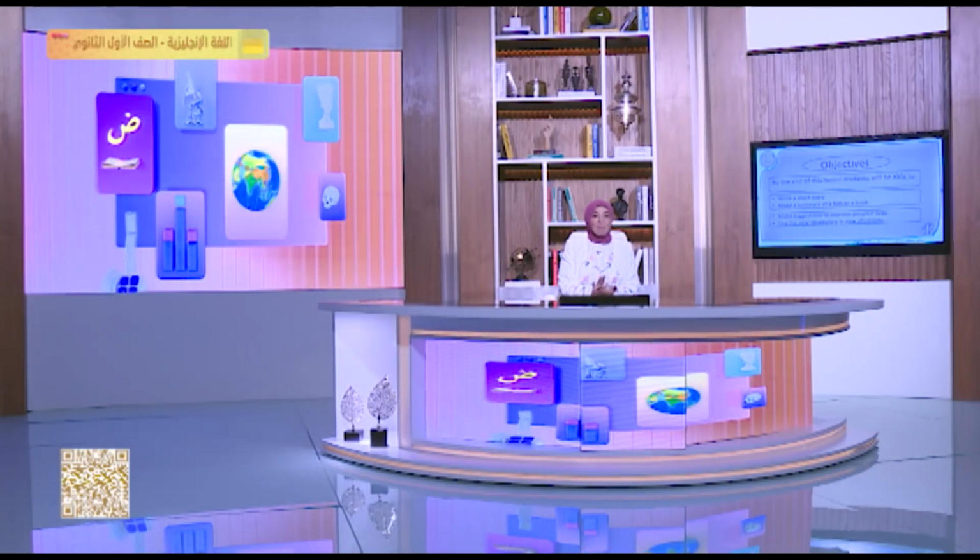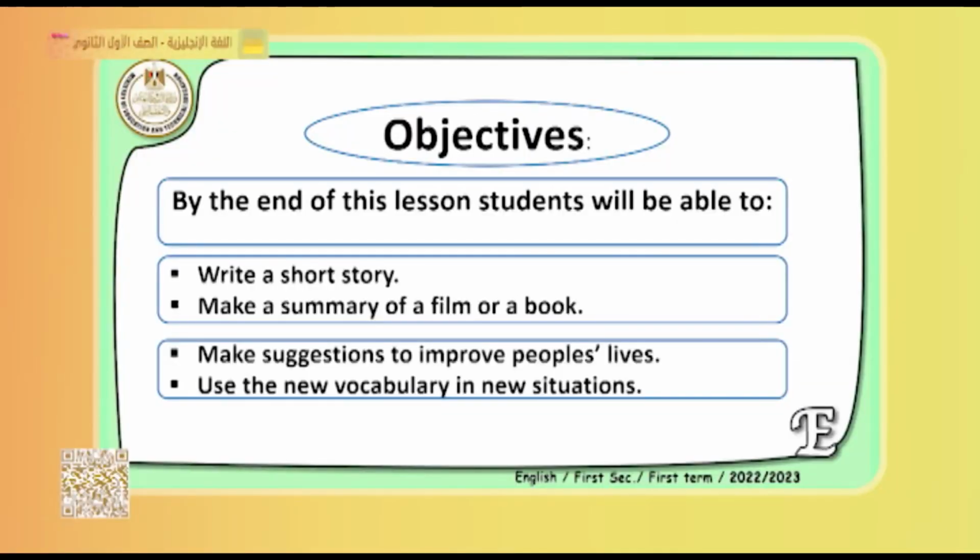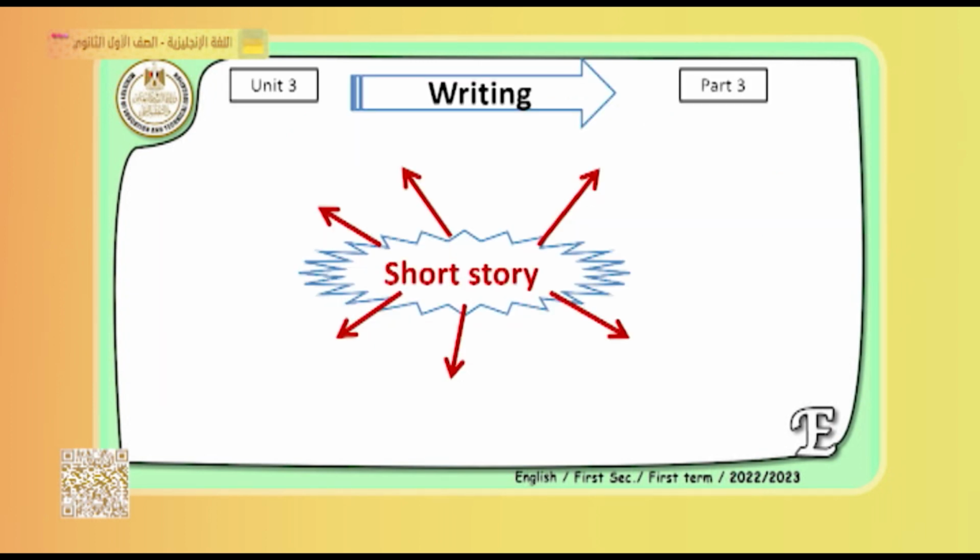So our objectives for today are to write a short story, make a summary of a book, make suggestions, and use the new vocab in the story. Let's start together with how to write a short story.